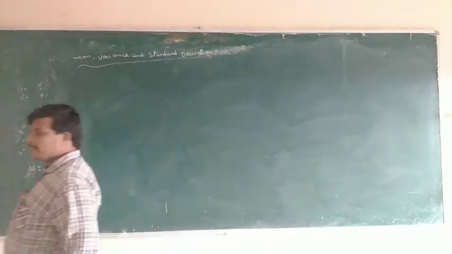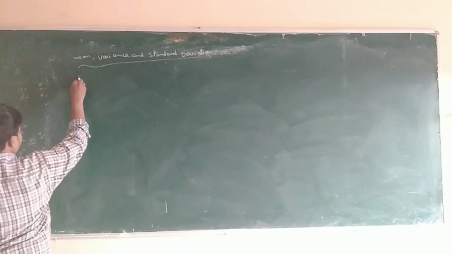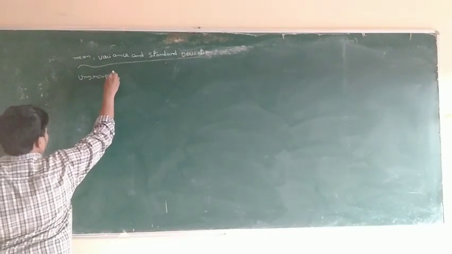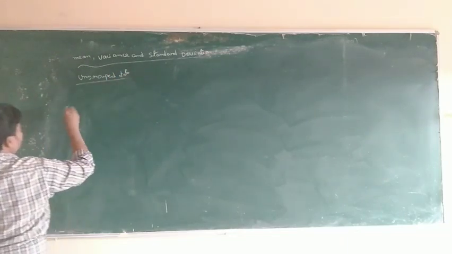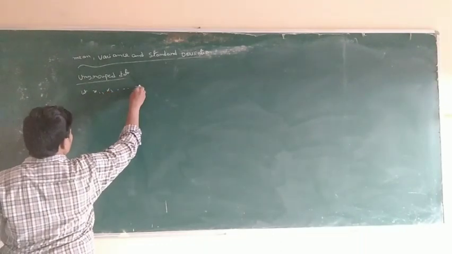Next topic, mean, variance and standard deviation. Same, grouped data and ungrouped data. Ungrouped data: x1, x2 and so on, only the observations are given.